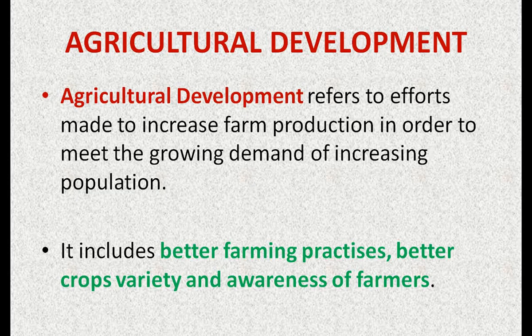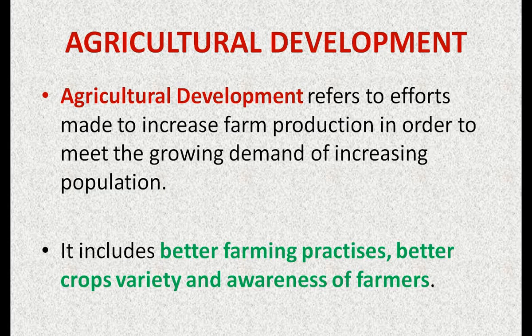As we know, the population of the world or India is increasing day by day. So to meet the increasing demand for food of this growing population, we need more production. So making efforts to increase crop production is related to agricultural development.